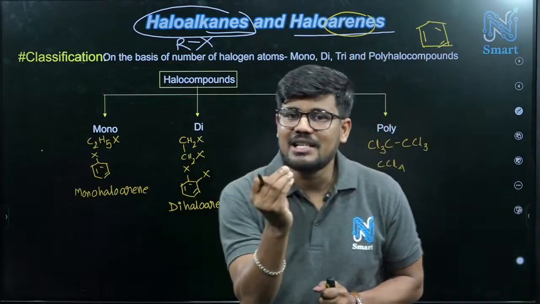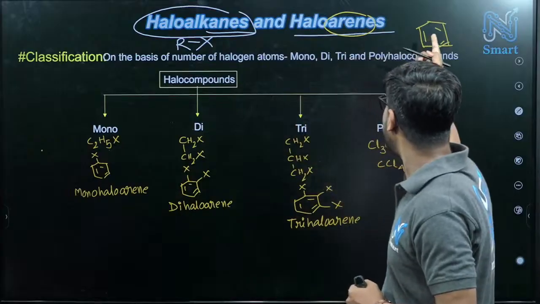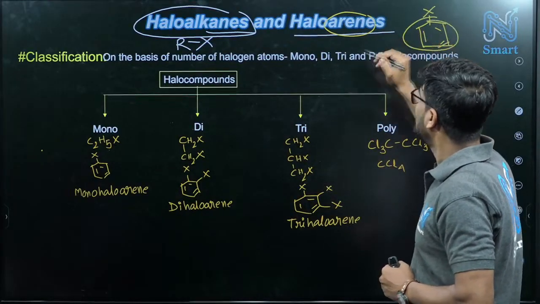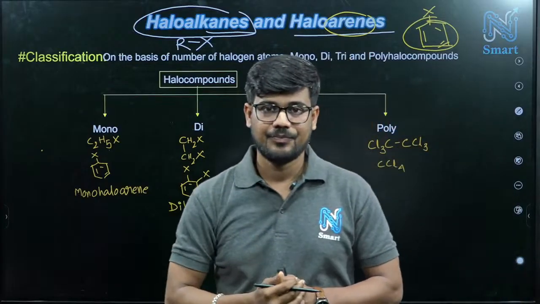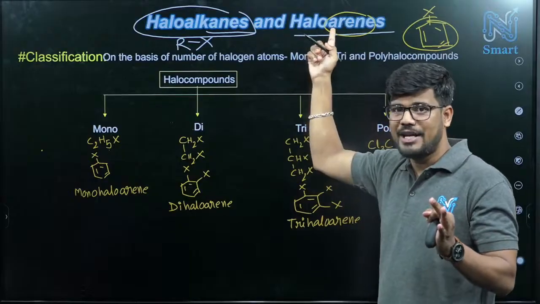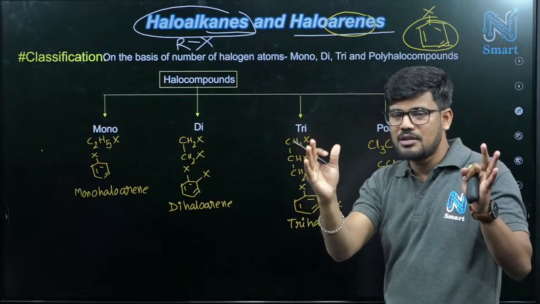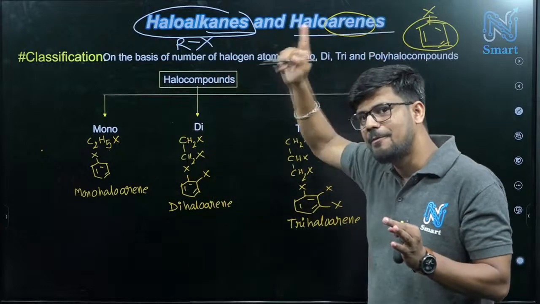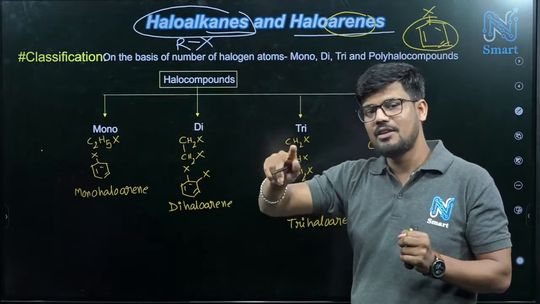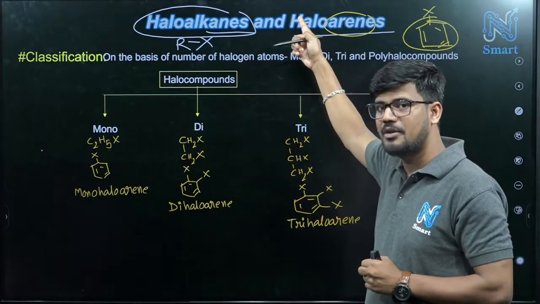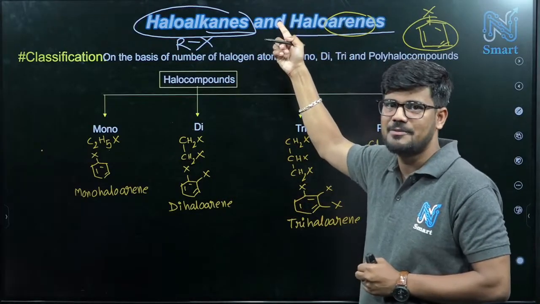But one special case, where a benzene ring is involved, in that case we will consider phenyl halide. So phenyl halide and haloarene are correlated. If aromaticity is there, then it is haloarene, and obviously some halide must be there.